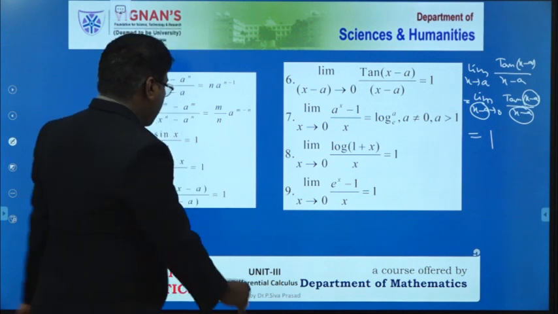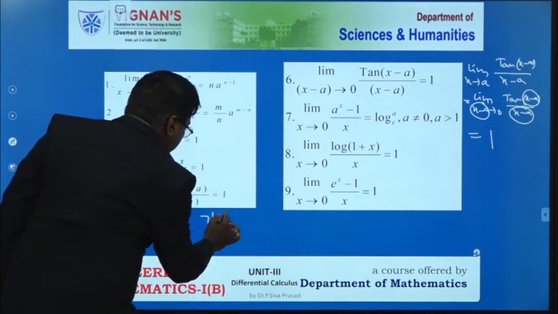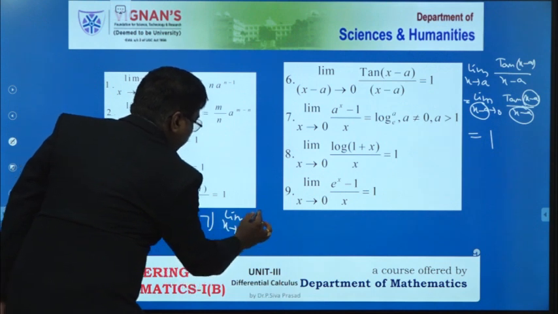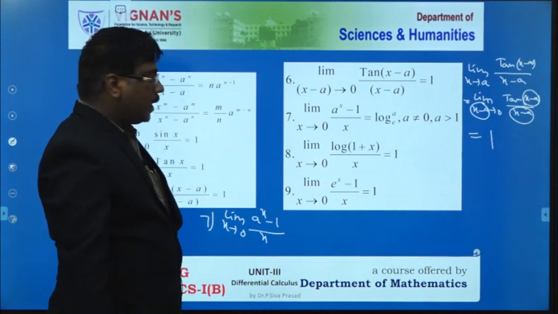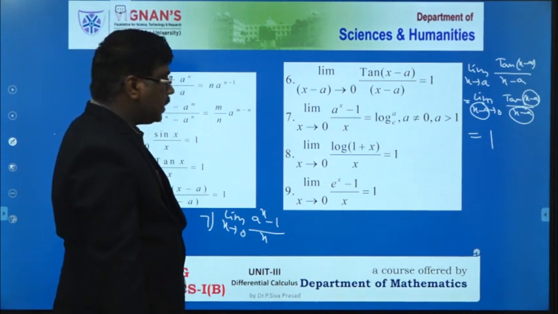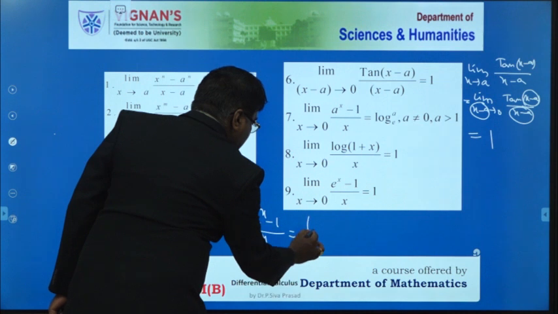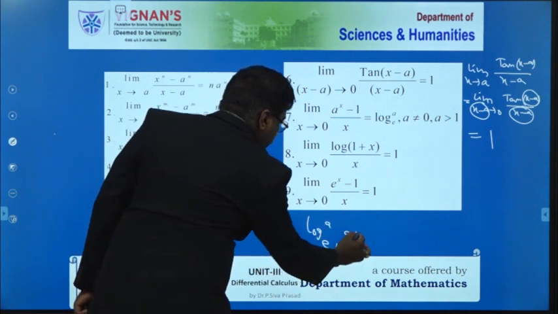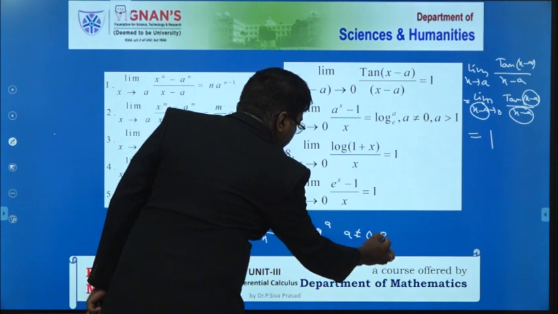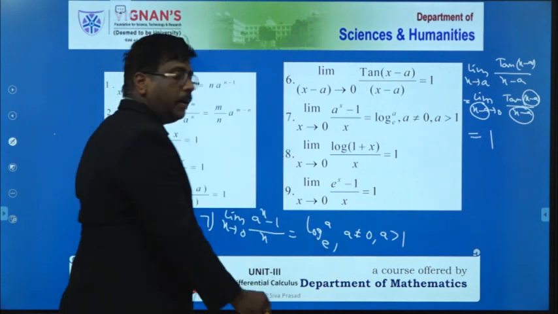Now, the seventh one is limit of x tends to 0, a power x minus 1 by x, that is equal to log a to the base e, where the condition is a is not equal to 0 and the value of a must be greater than 1.